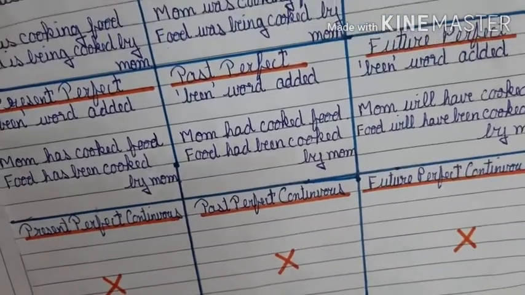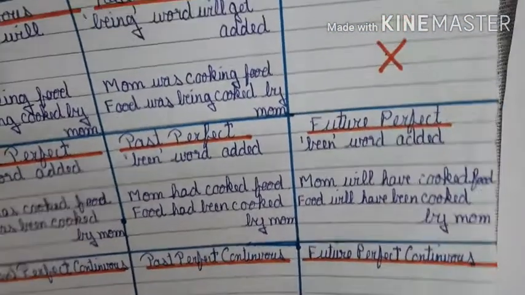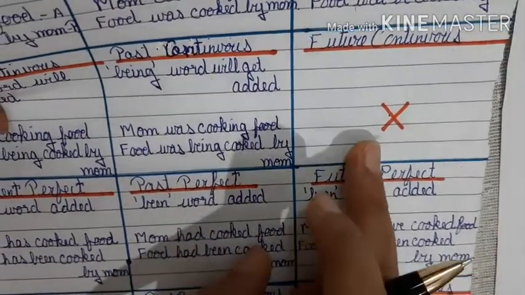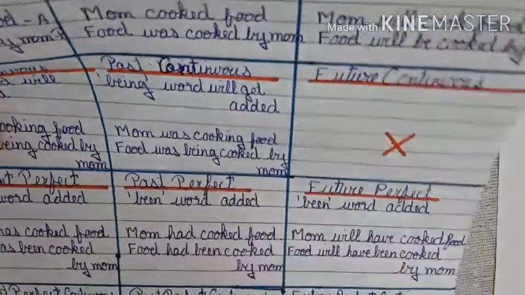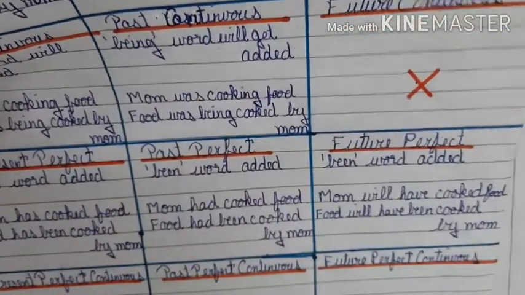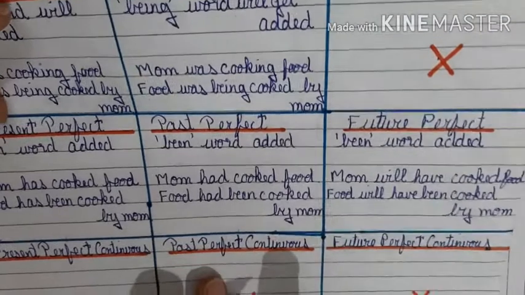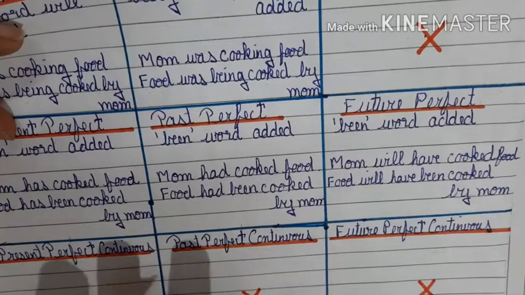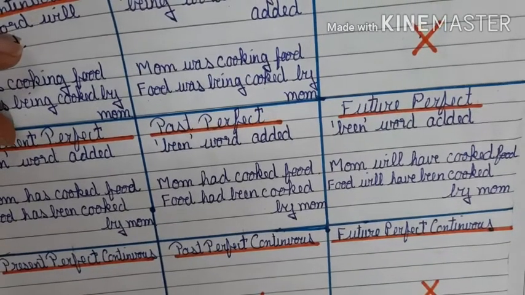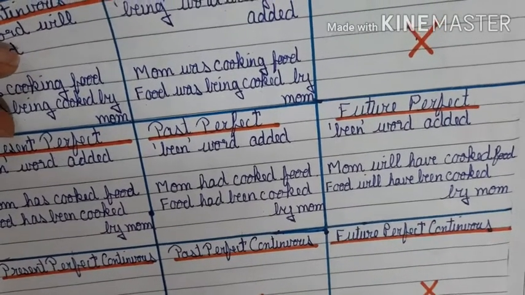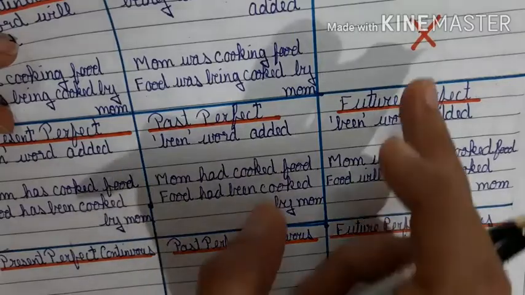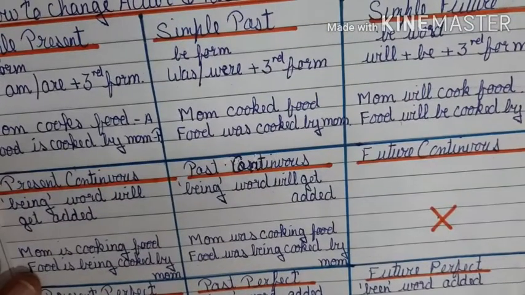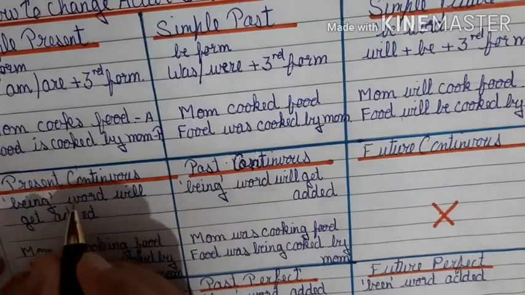All these crosses mean if a sentence is in this tense, future continuous, future perfect continuous, past perfect continuous or present perfect continuous, then that sentence will not get changed into the passive voice. So these crosses represent that. Now let's see the other tenses one by one and what changes take place.